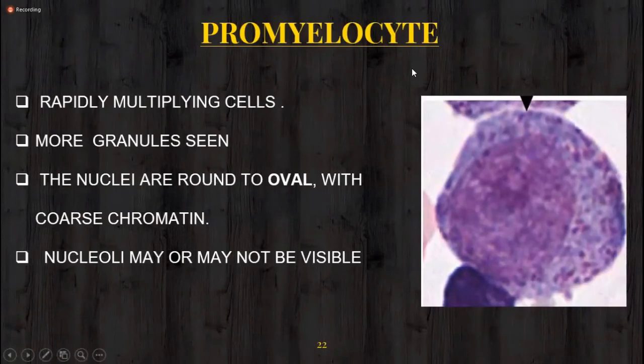promyelocyte. Promyelocyte is a rapidly multiplying cell, and there are more cytoplasmic granules in this stage. The nucleus is rounded or oval with coarse chromatin. Now this is not fine or dispersed chromatin; the chromatin is condensed, or coarse chromatin is there. Nucleoli may sometimes be visible and sometimes not. So this is the identification point of promyelocyte.